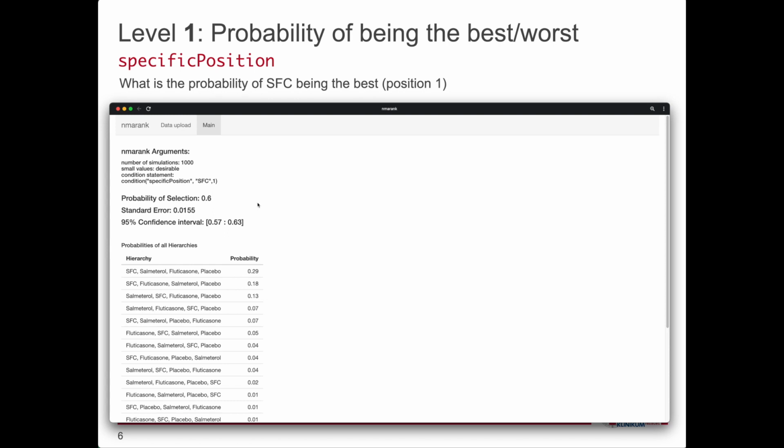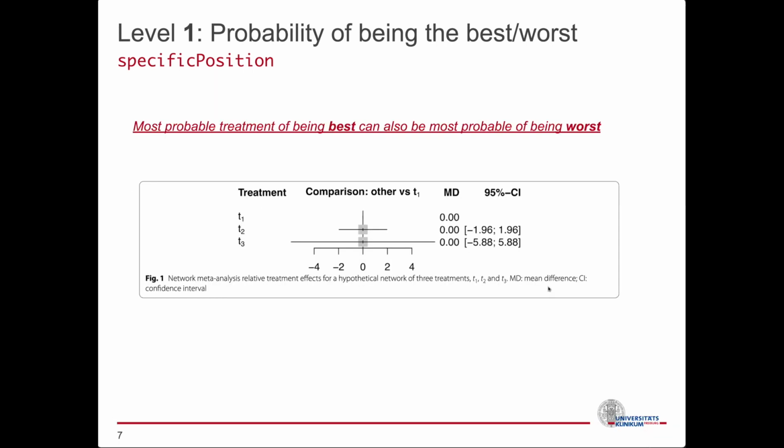As you probably know, the probability of being the best metric takes into account only one tail of the distribution and thus can benefit imprecise treatments, such as in the example here where T3 is the most probable of both being best and worst.